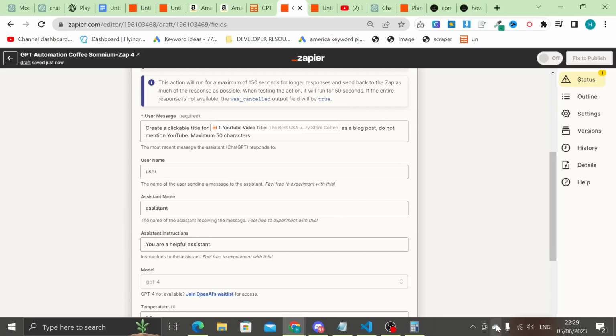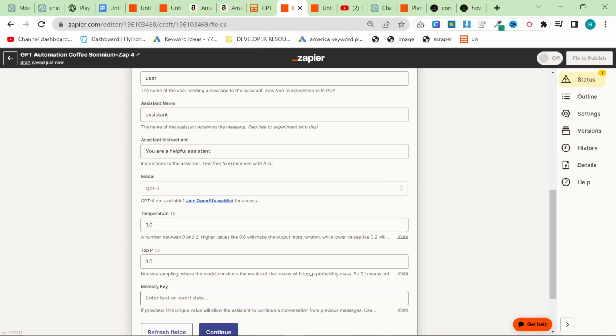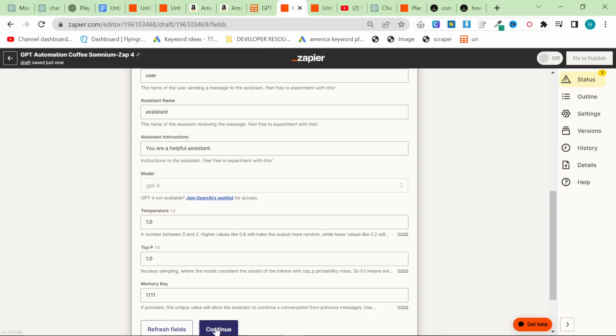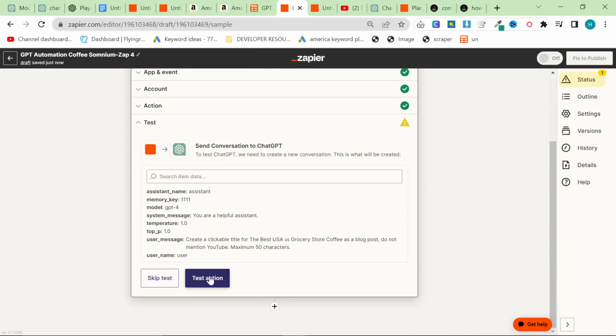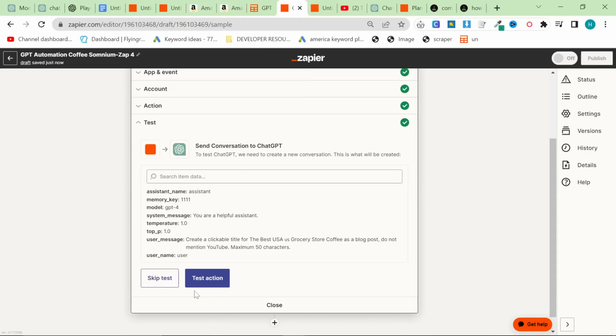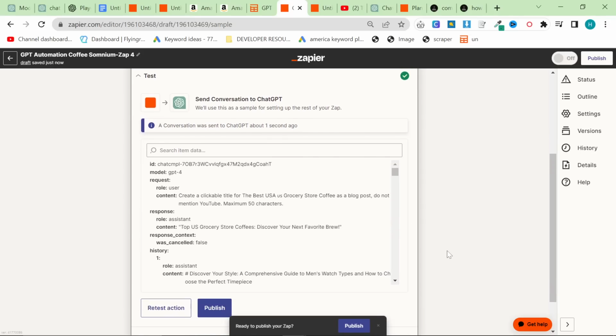Now, you can change assistant instructions if you want. You can say you are a digital marketing expert, etc., etc. And then with memory key, you want to write something here. This is how you chain conversations. This is something that I haven't managed to figure out in the actual API yet, but I am working on it, and I'm pretty sure I will have it cracked very, very soon. So yeah, testing the action. Let's see what it comes up with.